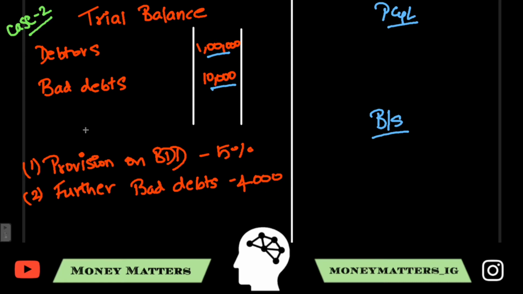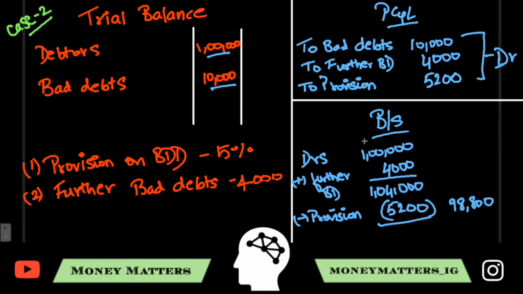In this case, we do not have to prepare any ledger. That's because there is no opening provision inside the trial balance. In the previous sum, there was an opening provision provided inside the trial balance, so we had to make a ledger. But in this sum, it's simple. There's no ledger needed, and directly you can post the answer in your P&L and your balance sheet.